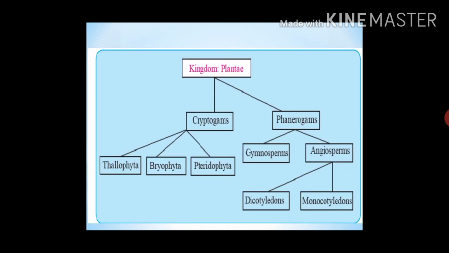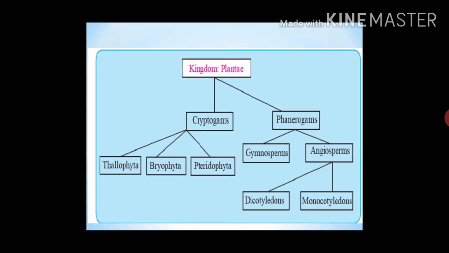Now let's see the classification of kingdom Plantae. Plants are categorized into two main classes. They are cryptogams and phanerogams. Cryptogam means reproduce through spore formation and phanerogam means plants having special structure for reproduction and produce seeds.